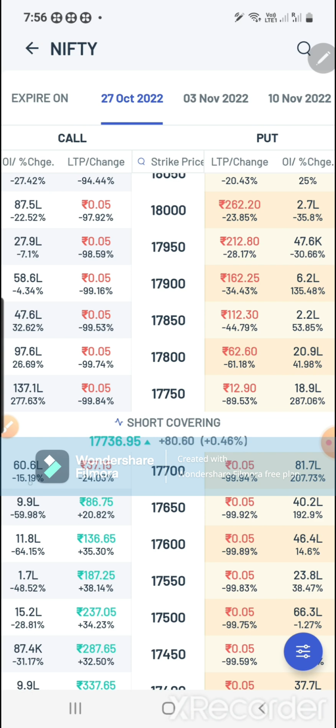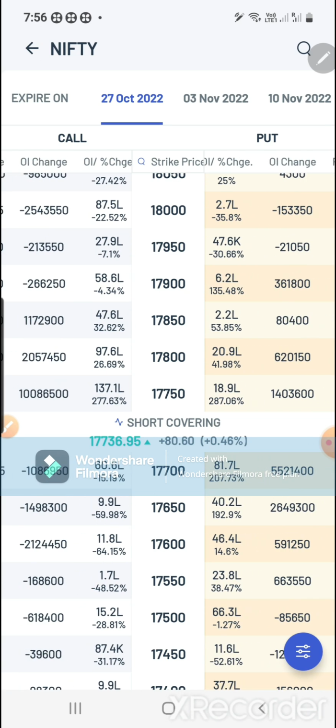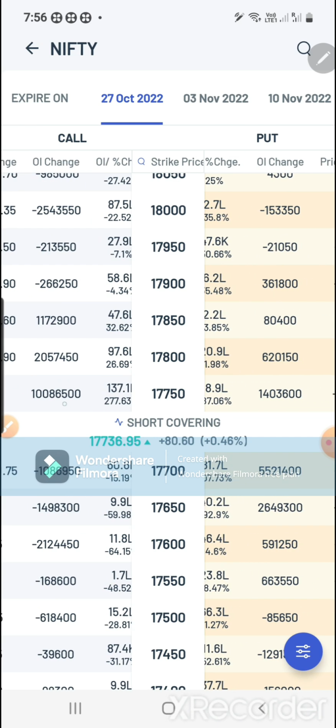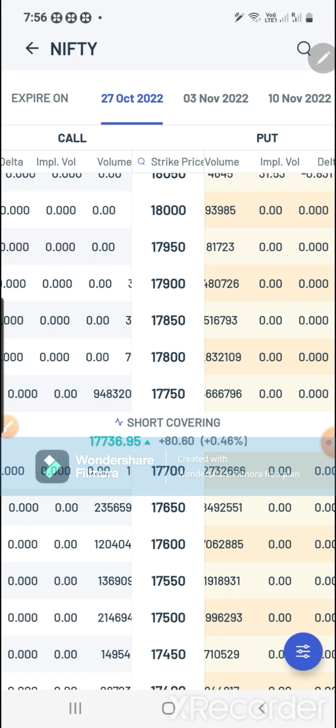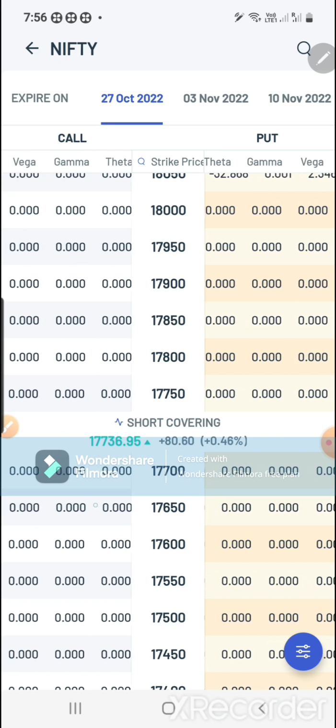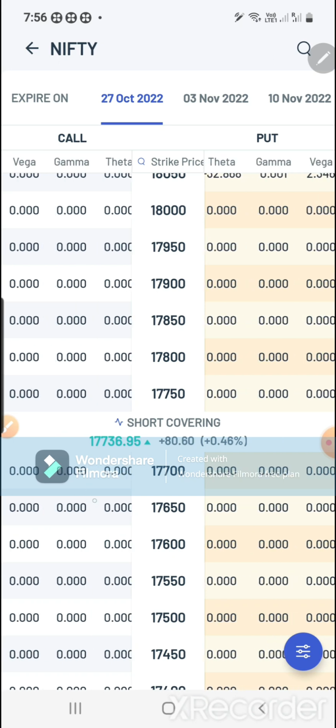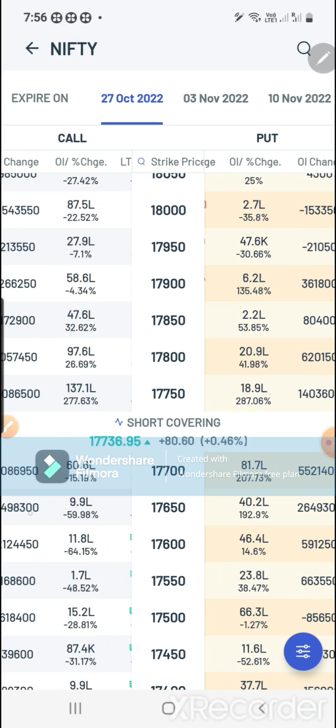And if you want to see more detail, you just pull this side, and you can see change, OI change, how much change, call and put both it will show, and you can see price change, and you can see volume, and delta, theta, gamma, vega, all these details you can see here. Today the market is closed, so it is showing 00, right?